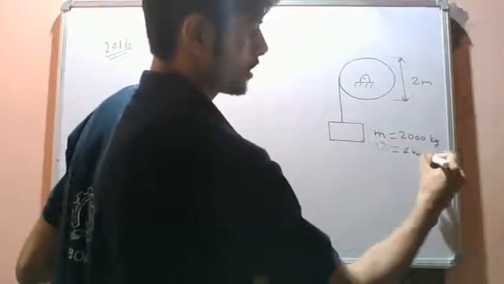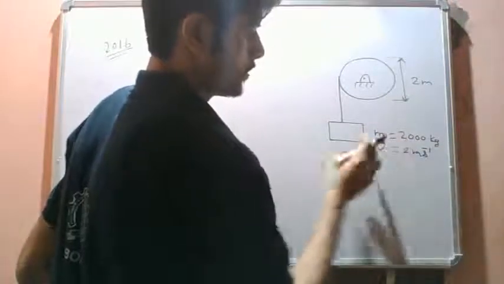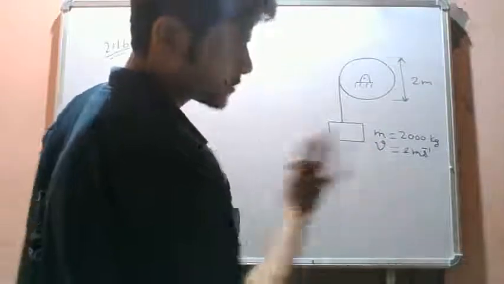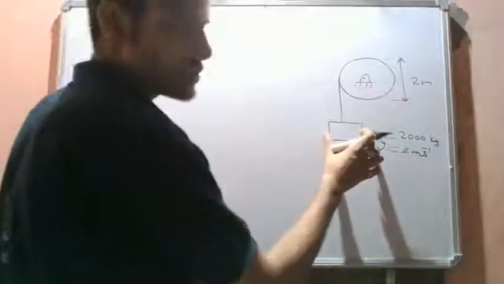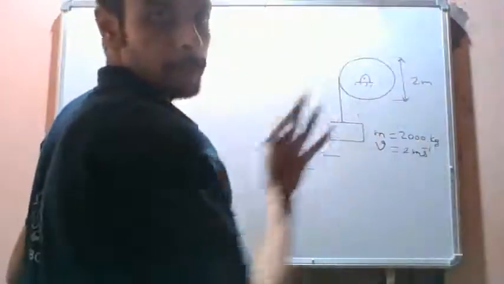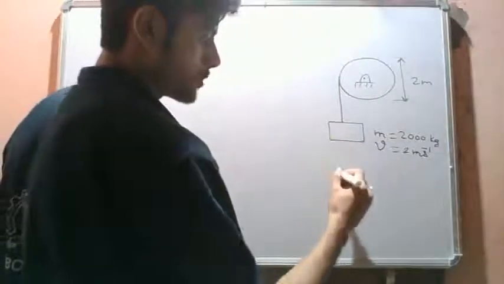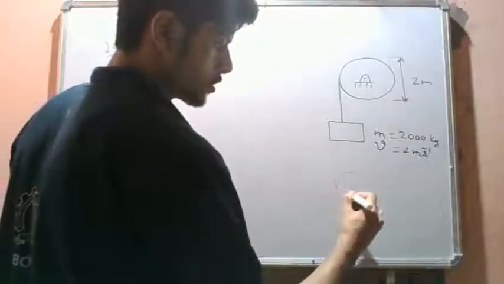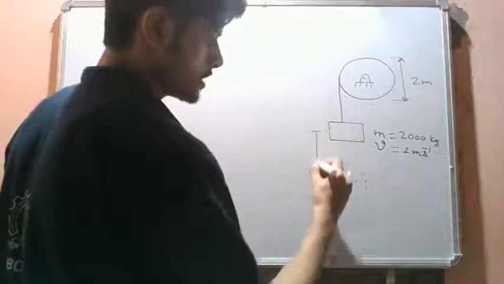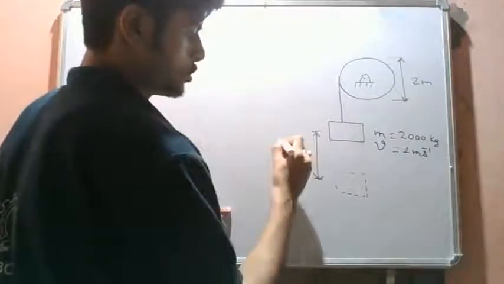The velocity of this block is given as 2 meters per second at this instant. This block is descending downwards, and some brake is applied to this drum so that this block comes down over here, and this distance is given as 0.5 meters.